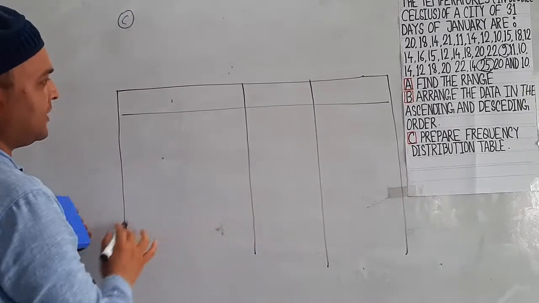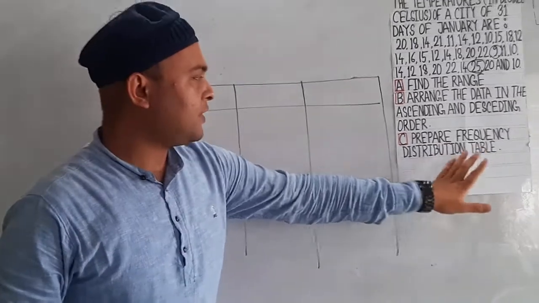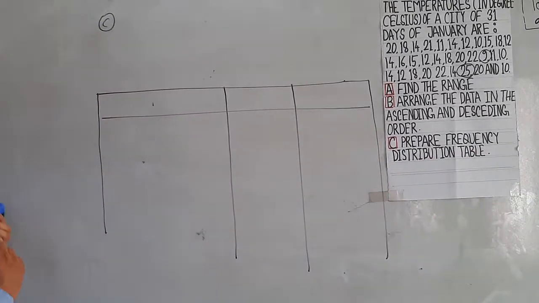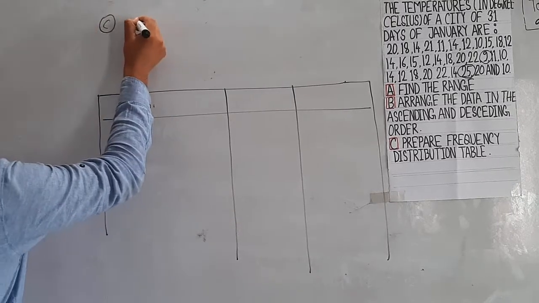So this is a table. We will make the frequency distribution table. To make a frequency distribution table, we have to know the class.